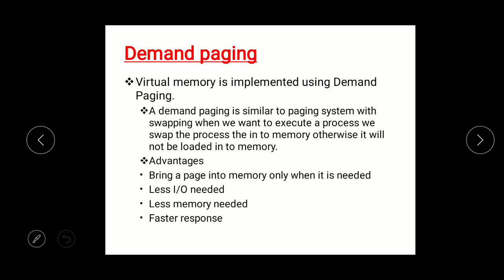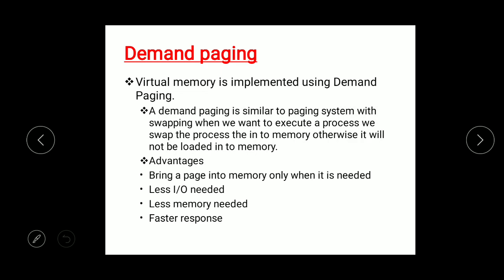So the pages that are never accessed are never loaded into the physical memory. In simple words, that is what demand paging means. Whenever the requirement or the demand comes, only then do we load the particular page. Unless and until demand comes, you shouldn't load the pages into the physical memory.